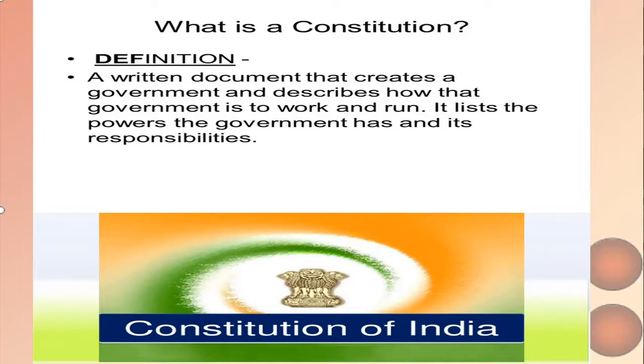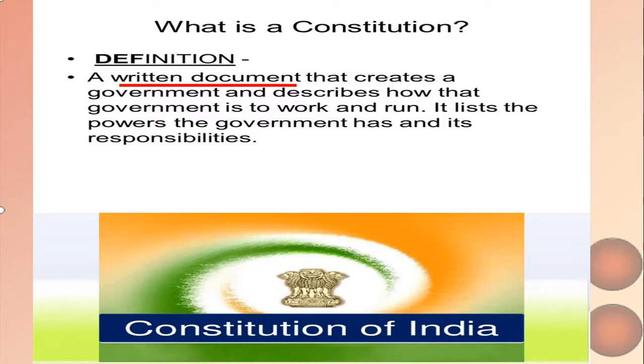And those rules are called the Constitution of India. Those rules are written in a book which is called the Constitution. Alright, so what is a constitution? A constitution is a written document. I told you, your mummy tells you things orally. She doesn't write down the rules for you. But the rules for running the country are written down. So that is called the Constitution.